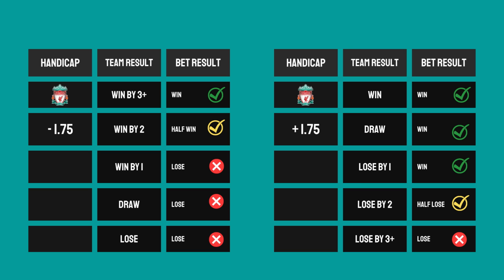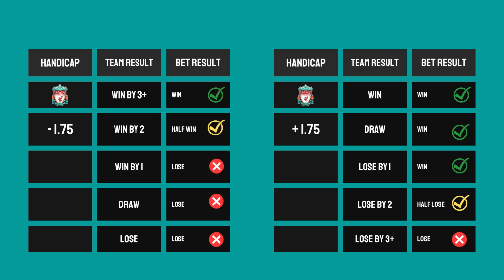Now, for the handicap plus 1.75. If the team you picked in this fixture wins the fixture, your bet is won. If they draw the fixture, your bet is won. If the team loses the fixture by a 1 goal margin, your bet is still won. If they lose the match by a 2 goal margin, half of your stake will be refunded and half would be lost. But if they lose by a 3 goal margin or more goals, that means your total stake is lost.